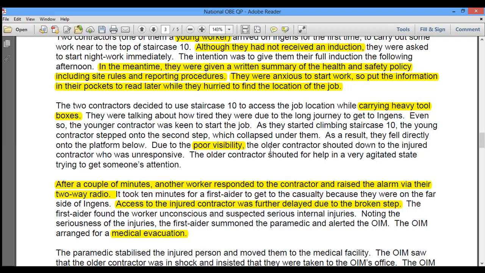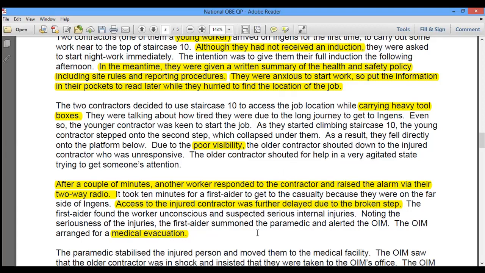Due to the poor visibility, the older contractor shouted down to the injured contractor, who was unresponsive. The older contractor shouted for help in a very agitated state, trying to get someone's attention. So there is poor visibility in the workplace, which also shows the management failure of ABC oil company. So all of these are the management failures that have contributed to the accident as per the scenario.